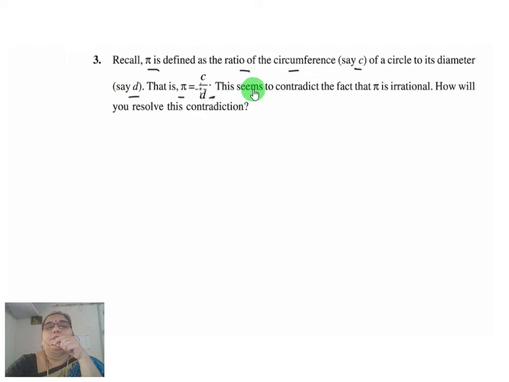This seems to be c by d, a p by q form, a rational number. But we know pi is an irrational number. This seems to contradict the fact that pi is irrational. So irrational means non-repeating, non-recurring. So how will you resolve this contradiction? Now we can write c by d. Rational number means p by q form. Any rational number can be represented in p by q form.